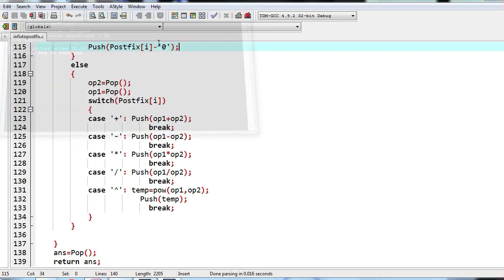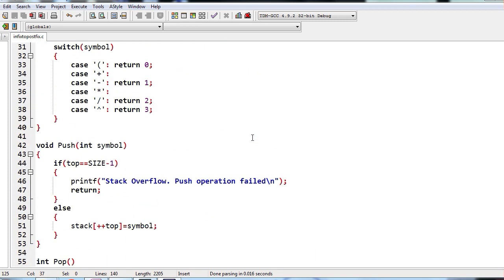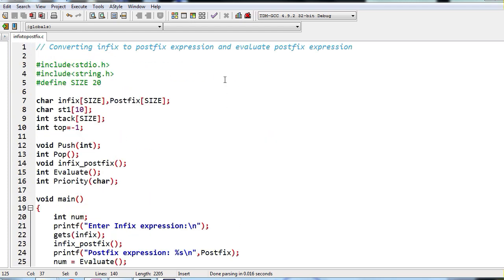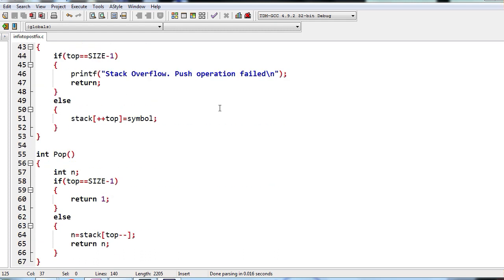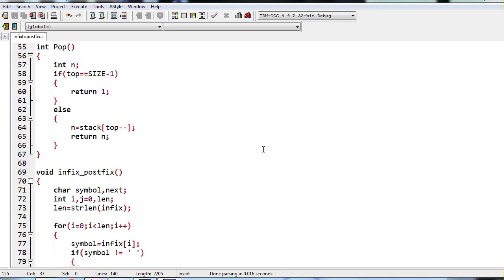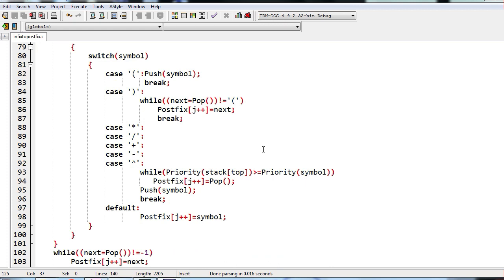So we have tried with all the inputs, without parenthesis, with space, with power, with all the operators we have tested, and the program has worked fine. Any doubts so far? Let me know if you have any doubts. I will share this program with you. So if you have any mistakes in your program, you can compare with this.